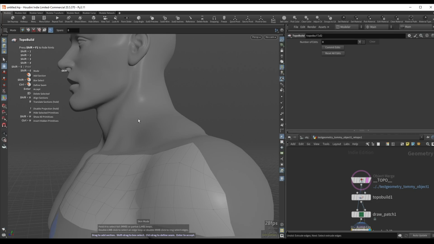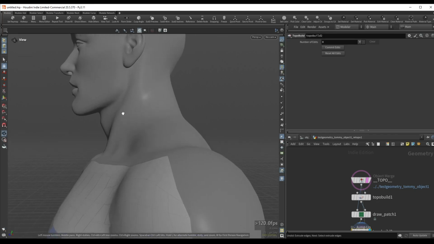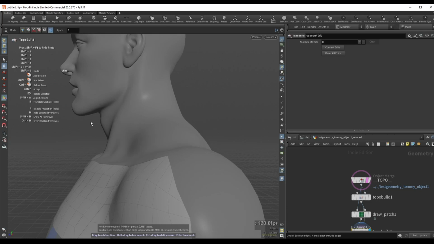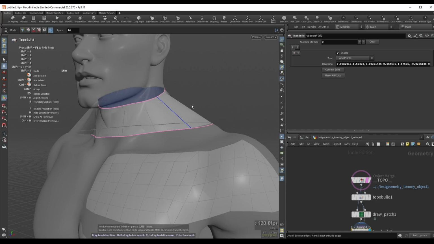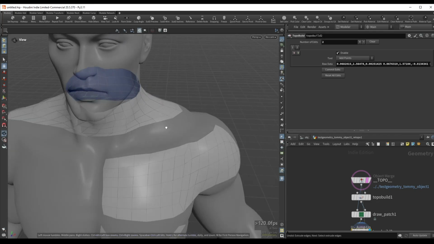And one really cool thing that the topo build comes with, if we go in topo build, we can press Shift and 6 to go into this skin mode. So we can see that the hotkey for this is Shift and 6, but you have to be first in the topo build node. And if I click drag across a sort of circular mesh, like in this case we want to fill in the neck, I can just click drag to create a curve, and I will click drag again to create a second curve. And if I do Control and drag, we can connect these curves. So now if I use my scroll wheel, I can increase the columns, and if I hold down Control and use my scroll wheel, I can also increase the rows. So we can do something like this, and I can press enter to commit to these changes. And now I can keep working.